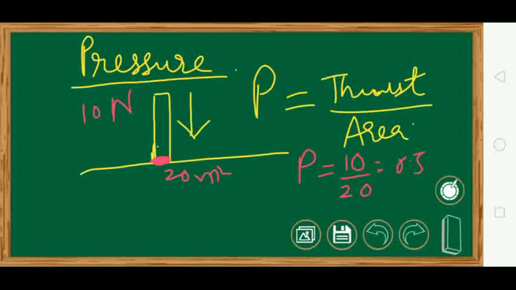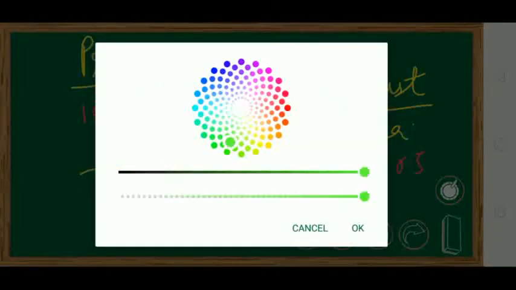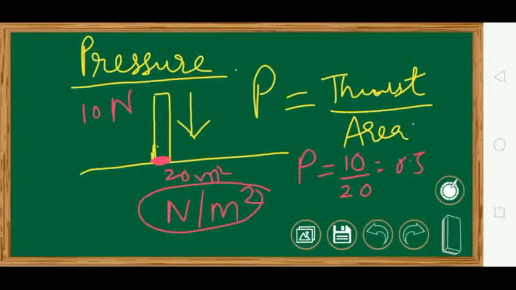Now what will be the unit of pressure? The thrust is what? Newton. Newton upon meter square. Now this Newton upon meter square can also be written as Pascal. We are giving a new name to this, that is Pascal, to honor the scientist.